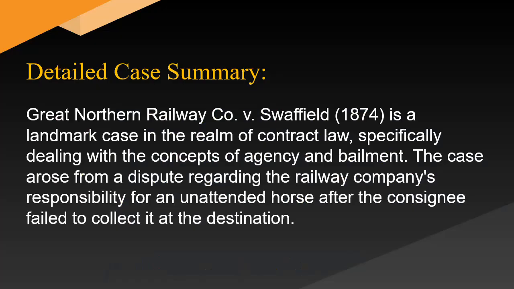Detailed case summary. Great Northern Railway Company v. Swaffield, 1874, is a landmark case in the realm of contract law, specifically dealing with the concepts of agency and bailment. The case arose from a dispute regarding the railway company's responsibility for an unattended horse after the consignee failed to collect it at the destination.